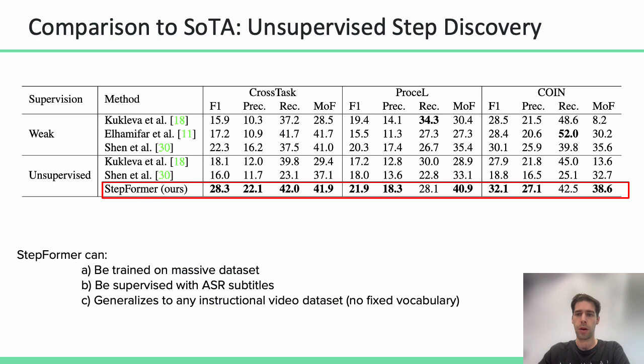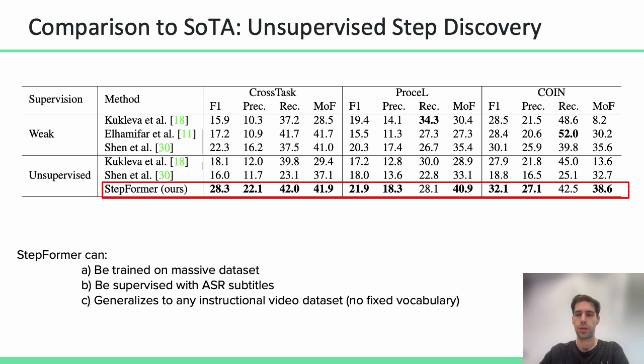Now we compare our model to existing baselines on the task of unsupervised step discovery on three standard benchmark datasets. Our model is unique in multiple ways, as it is the first to make use of a large unlabeled dataset and its ASR subtitles for supervision. As a result, it is the first model that does not rely on a fixed vocabulary of instruction steps, and thus learns a generic procedure model that can be applied to any instructional video dataset.